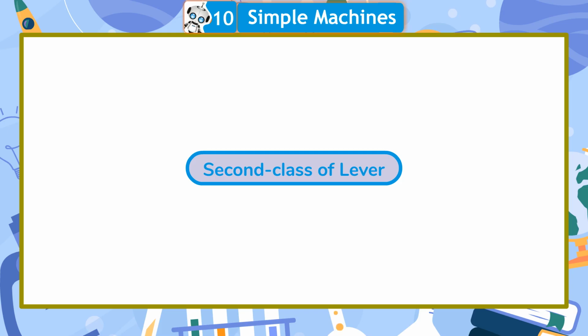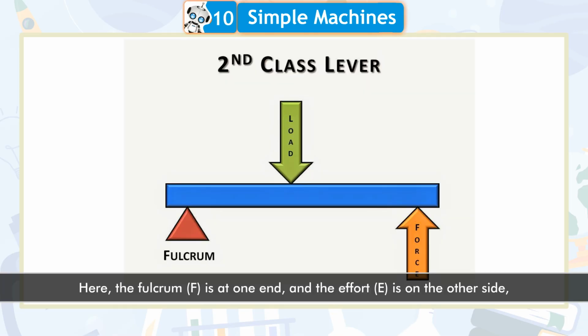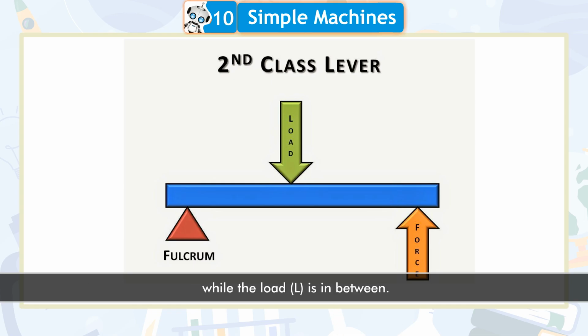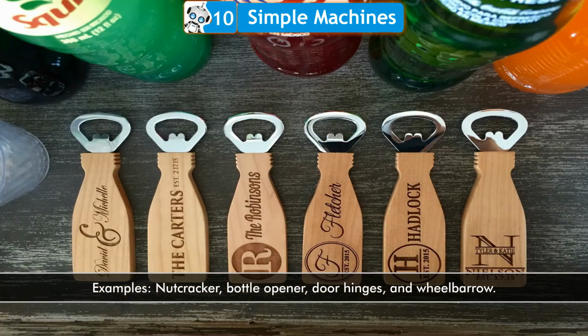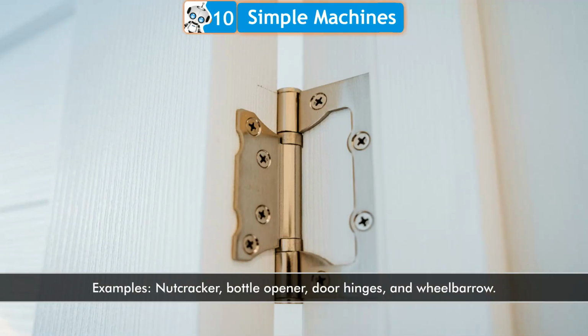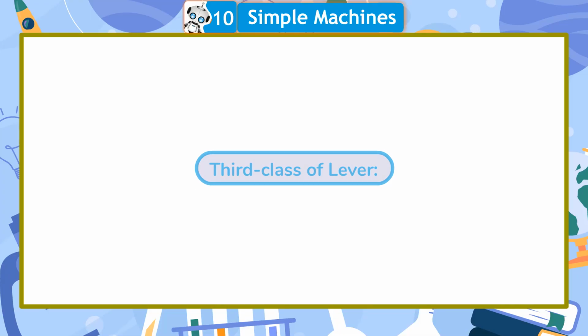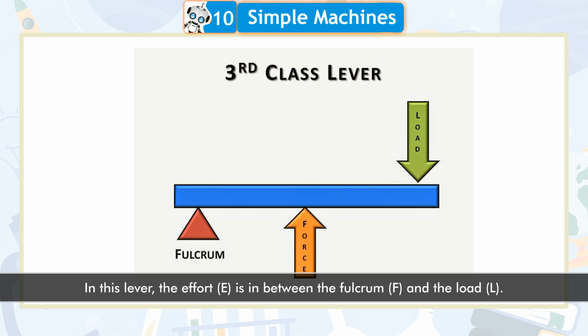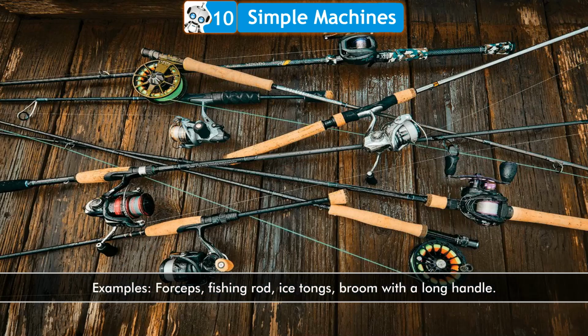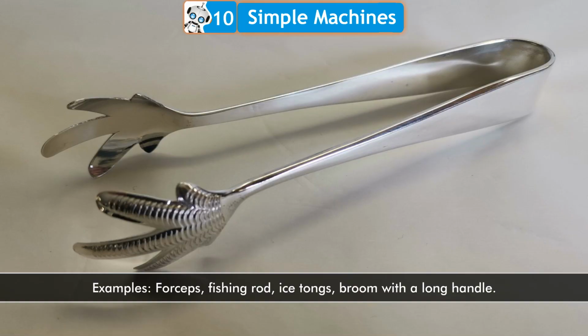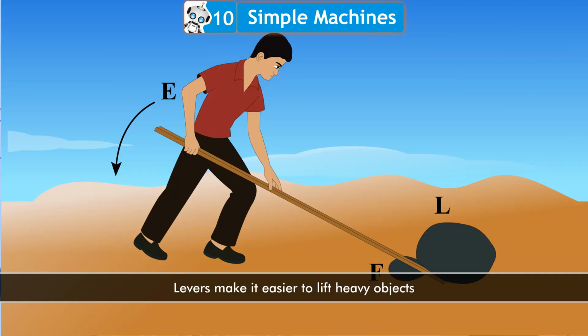Second class of lever. Here the fulcrum F is at one end and the effort E is on the other side while the load L is in between. Examples: nutcracker, bottle opener, door hinges, and wheelbarrow. Third class of lever. In this lever, the effort E is in between the fulcrum F and the load L. Examples: forceps, fishing rod, ice tongs, broom with a long handle.